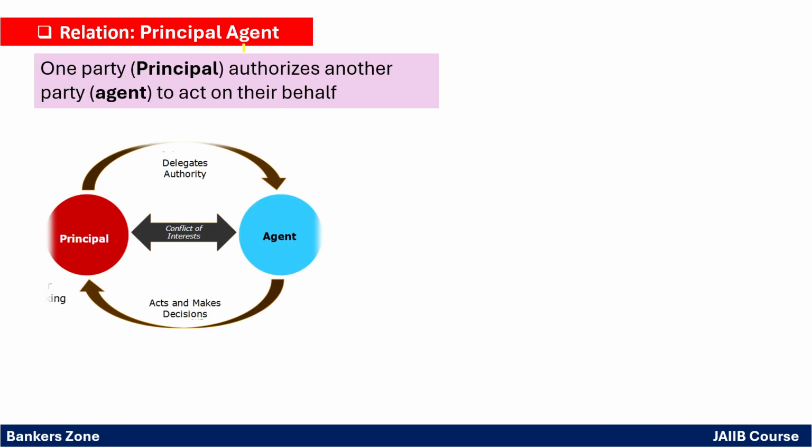Okay. Now, next is principal and agent. What is principal and agent? Understand. The one party, called the principal, authorizes another party, called the agent, to act on their behalf. For example, the customer gives you some authority to act on behalf of the customer. Suppose the customer has given you an order to apply a standing instruction to the customer's account, right? So the customer becomes the principal and you have to follow the order, so you become the agent. You are the agent for the customer, right? So the principal simply delegates the authority, and the agent acts and makes decisions as per the principal's order.